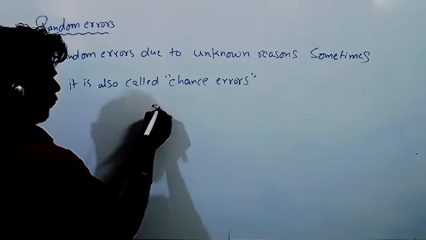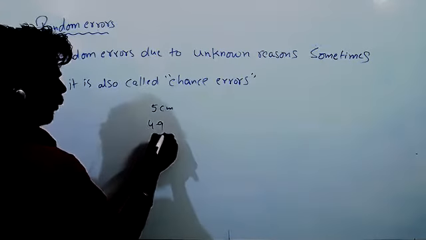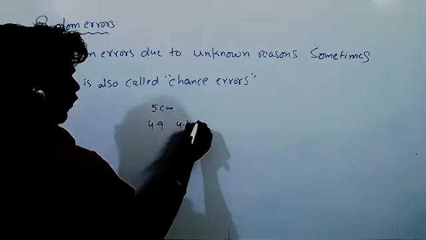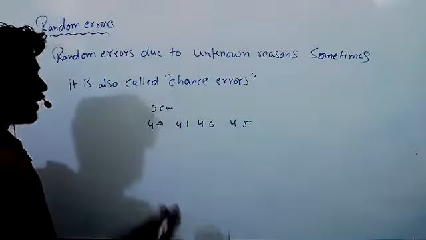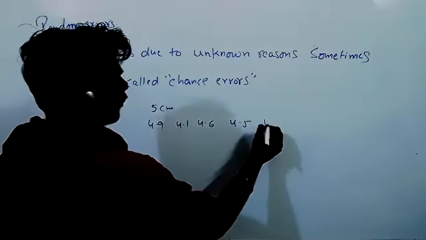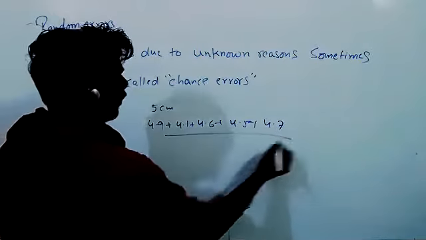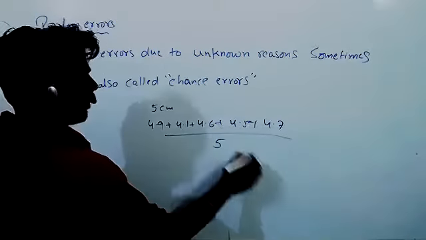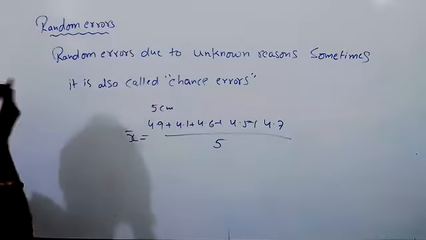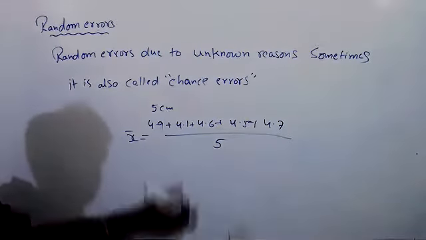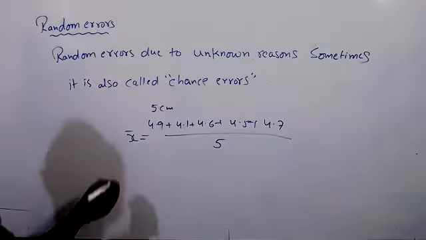Suppose it is actually 5 centimeters. One time you got 4.9, the second time you got 4.1, then 4.6, 4.5, like that you are getting values. And one more, 4.7, I have taken. Then you have to take the mean value, 1 2 3 4 5, so divide by 5. If you take this mean value, then you can reduce the random error. By taking a number of observations and calculating the mean, you will get it.